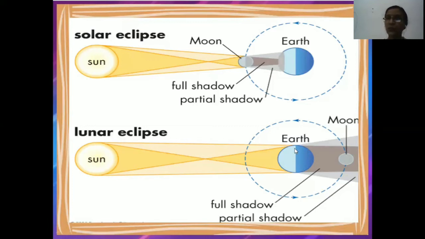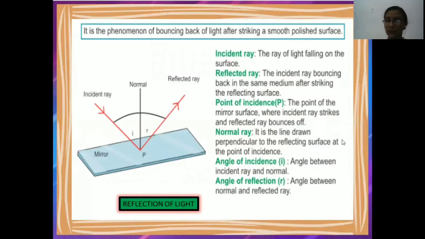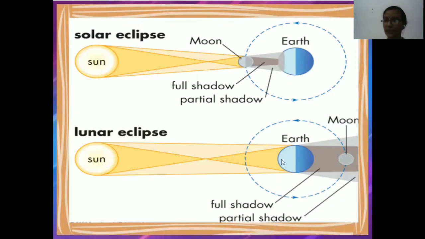Another thing is that the solar eclipse is visible only partly from different parts of the world, but the complete lunar eclipse is visible from different parts of the world. Why? Because of the size of the objects: the sun is bigger than the earth, and the moon is smaller than the earth. Clear? Now you can understand the formation of eclipses by watching this video.